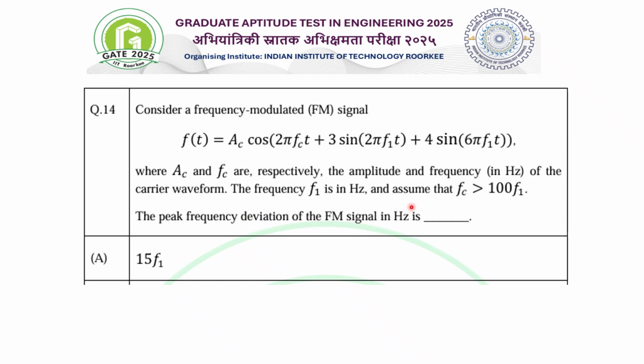The frequency f1 is in Hertz, and assume that fc is greater than 100 times f1. Now we have to find the peak frequency deviation of the FM.